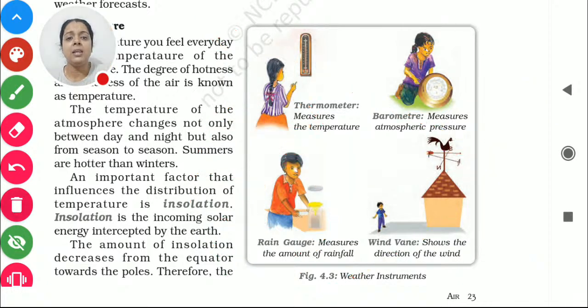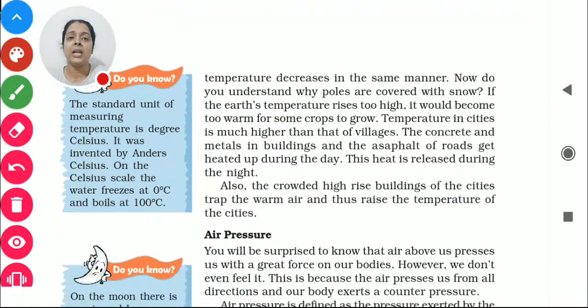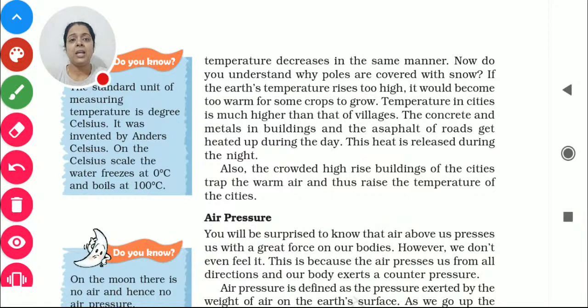So remember one thing, insolation matters a lot in terms of atmosphere. Okay, so when we talk about temperature, insolation matters a lot. Second thing, I told you that it is totally up to the area. At which latitude does this particular area lie? Along with this, you might have also seen that villages are comparatively cooler than the cities. Why does it happen? There is also a reason behind it.